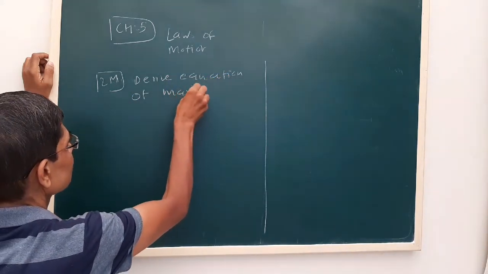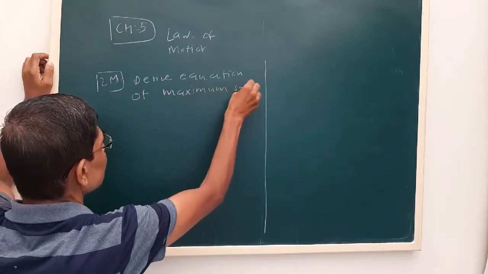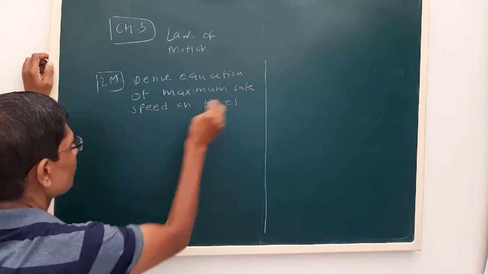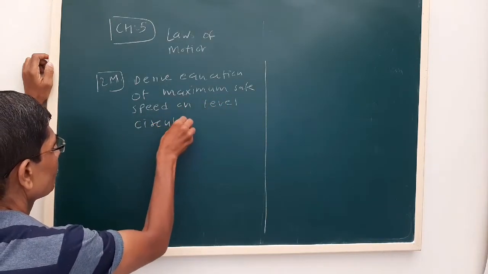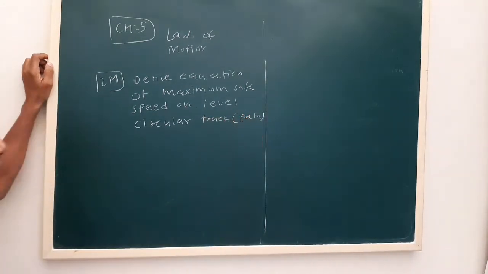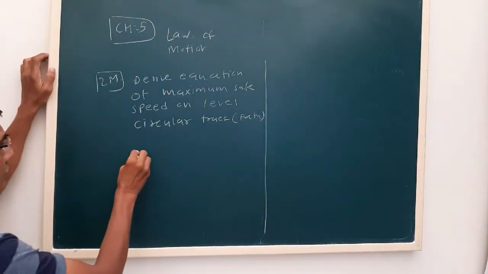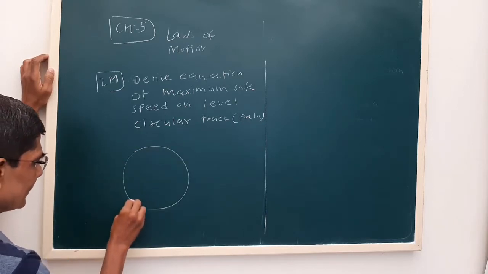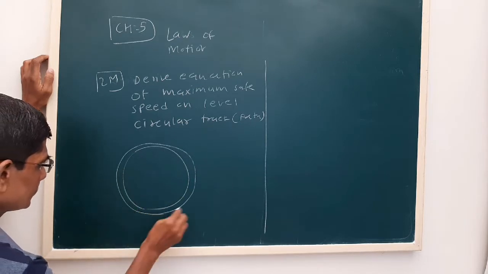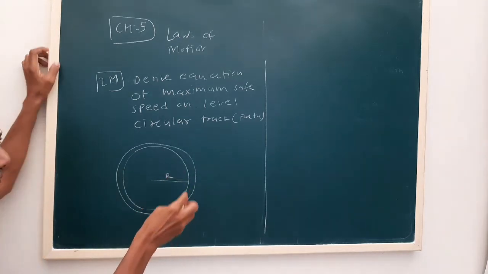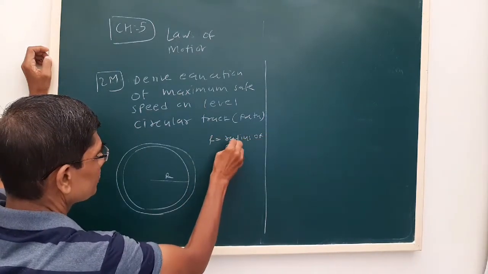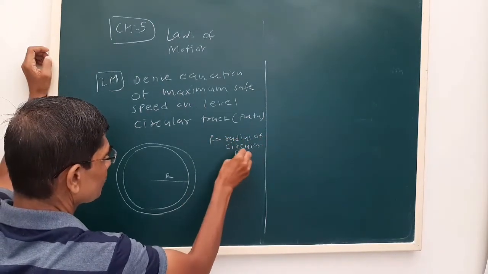Now let us say R is the radius of the track.